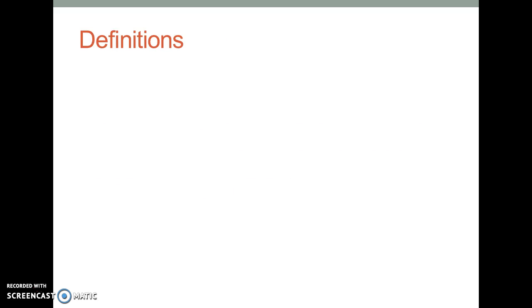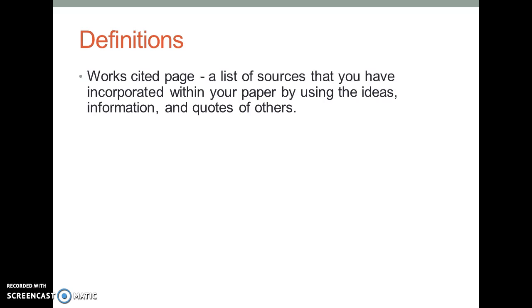Let's define some of these words. First, a works cited page. A works cited page is a list of sources that you have incorporated within your paper by using the ideas, information, and quotes of others. This will come at the very end of your paper. I also refer to a works cited page as MLA citations. So anytime I say an MLA citation or a works cited page, I mean the same thing.